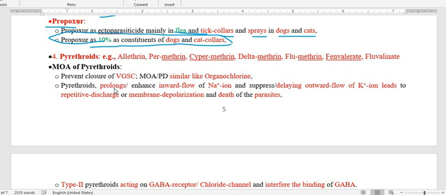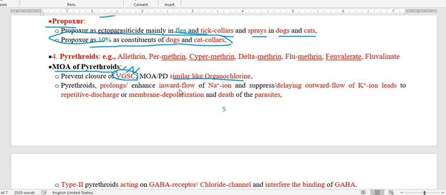Next are the pyrethroids. About the pyrethroids that we mentioned earlier, this is a group in which many components are used as mosquito repellents. Regarding the mechanism of action against the susceptible ectoparasite, they act on the sodium channel, quite similar to the organochlorine insecticides. Here it is acting on the VGSC, that is the voltage gated sodium channel.